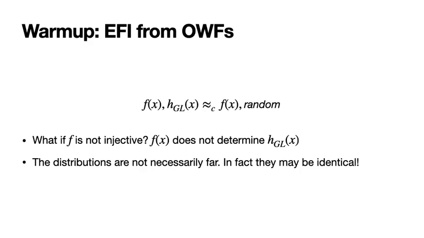But what happens if f is not injective? Then f(x) does not fix a single x. There could be many preimages of f(x). And therefore f(x) does not determine the Goldreich-Levin hash of x. What this means is that these two distributions are not necessarily statistically far, and in fact, they may be identical.